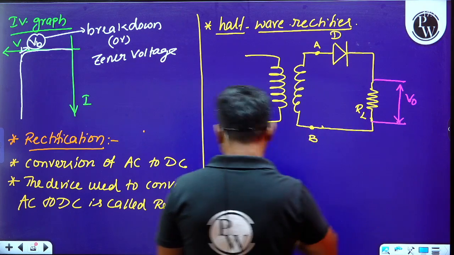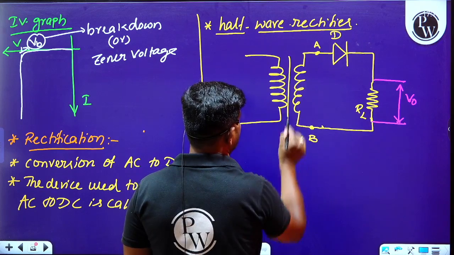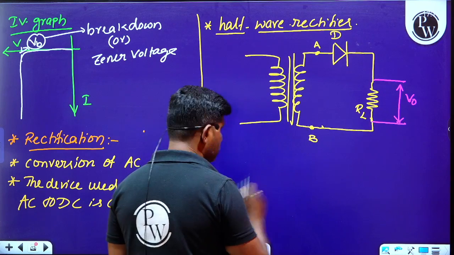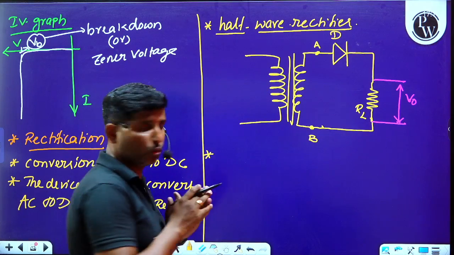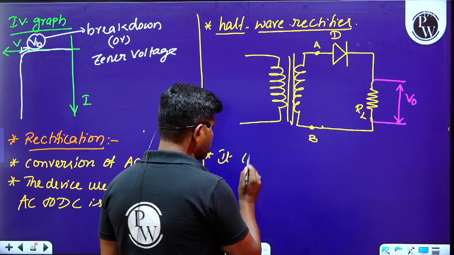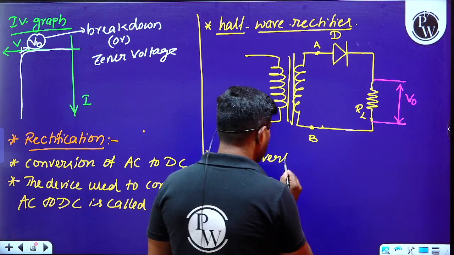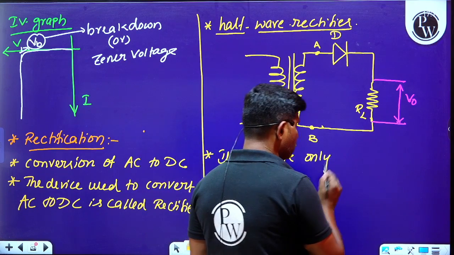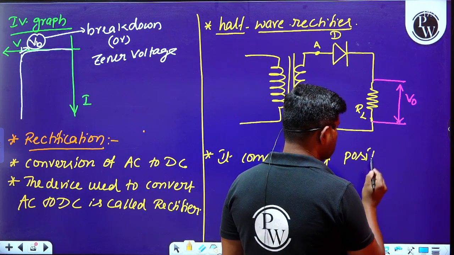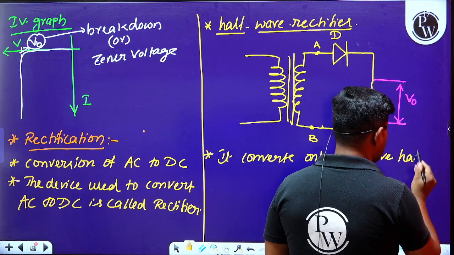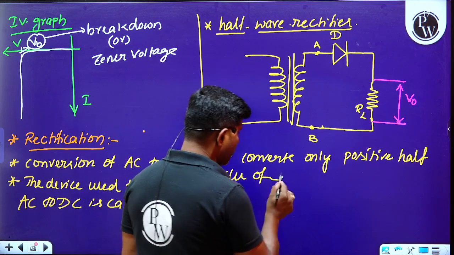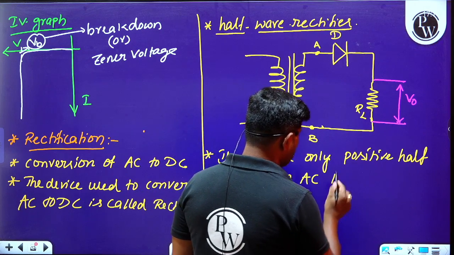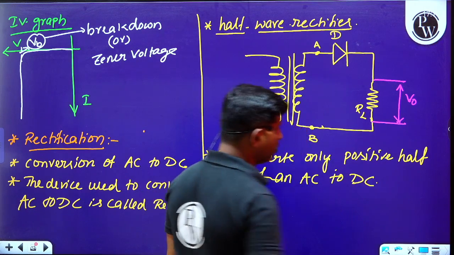We can say this is a transformer. What this half wave rectifier will do is it converts only positive half cycles of an AC to DC.